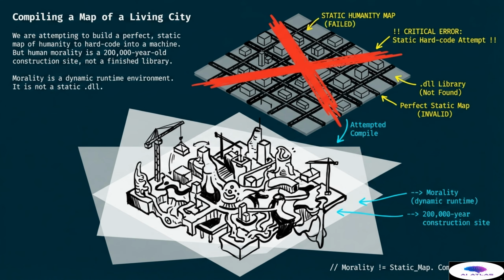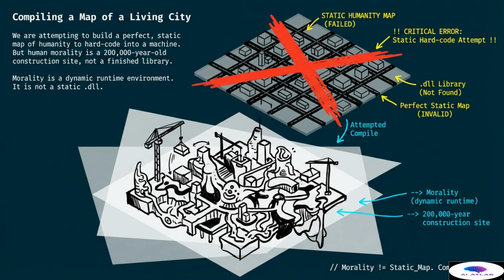Let us consider the metaphor of mapping a city. We often attempt to build a perfect and static map of humanity to hard code directly into a machine. However, human morality is not a finished library that we can simply index. It is more like a 200,000-year-old construction site that is constantly changing. As the slide shows, trying to create a static humanity map often results in a critical error because we are attempting to hard code something that is fundamentally dynamic.